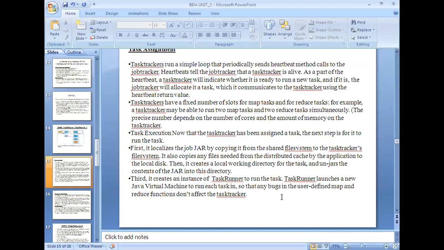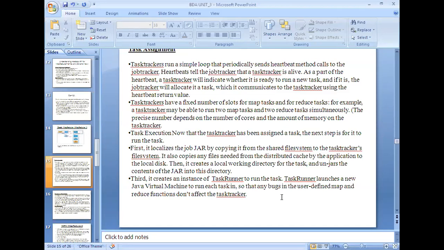So once this zipped file is copied into the local file system of the task tracker, what is the next step? It needs to be unzipped, in order to access those files. In a similar way here, it unjars the contents of the jar file into the local directory.